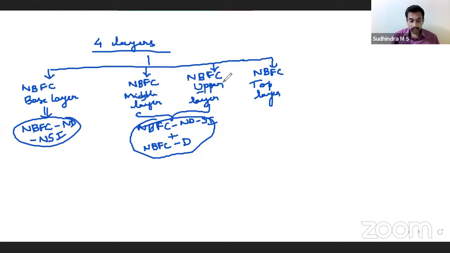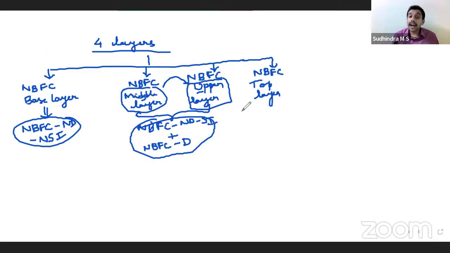What is the difference? Normally they are classified under middle layer. However, if RBI identifies them as having a little extra risk than others, they can be transferred from middle layer to upper layer. So NBFC-NDSI and NBFC deposit accepting would normally be in middle layer.